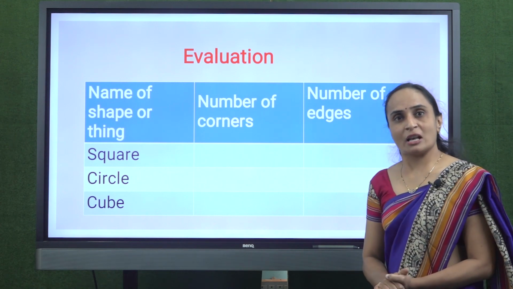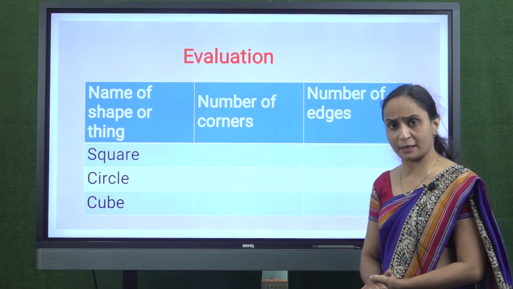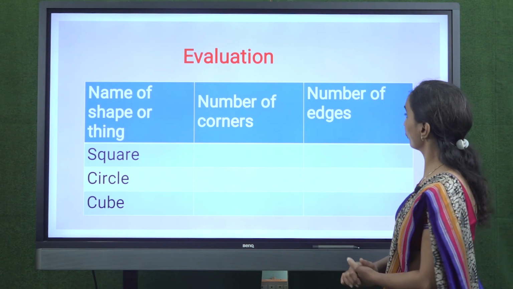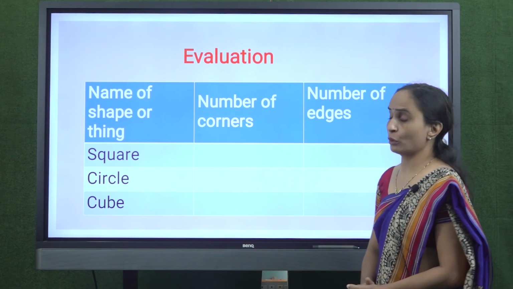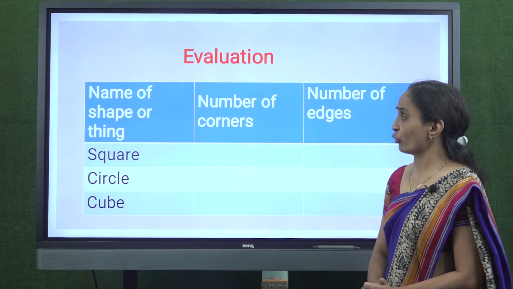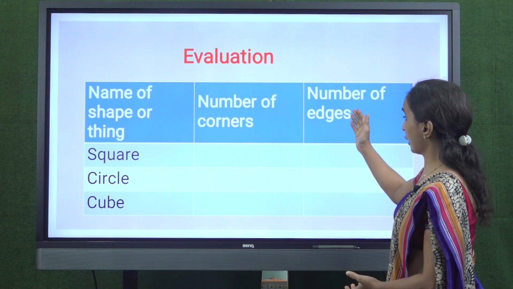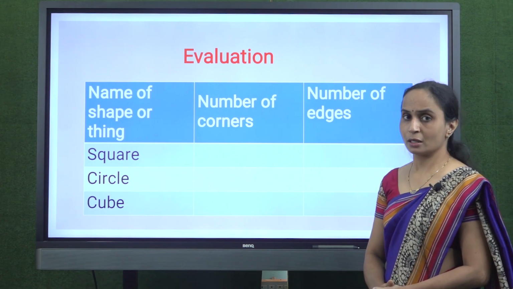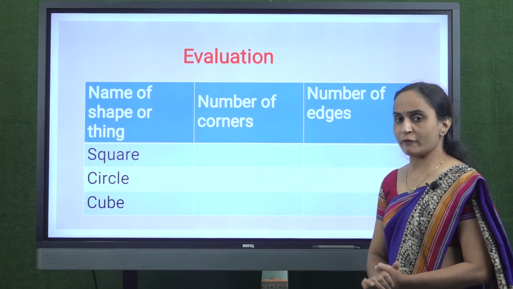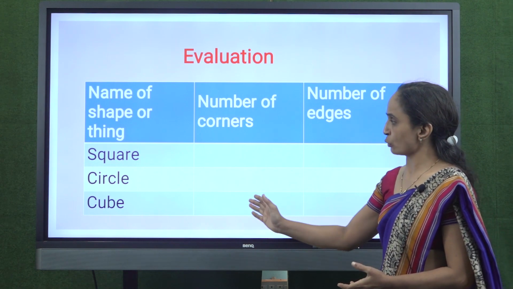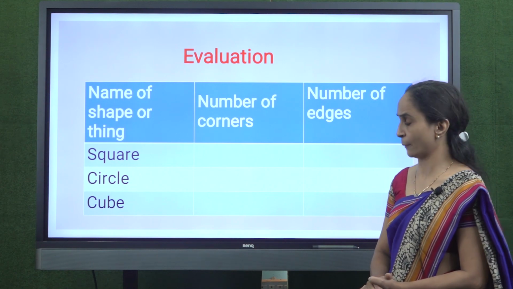Now students, I will ask you a few questions. In a square, how many corners are there? 4, right? And how many edges are there? 4. Now, can you tell me the number of corners in circle? 0, right? And number of edges in a circle? 1 curved surface. And cube, but I will give you half a minute. You will count number of edges and number of corners in a cube and you will tell me.